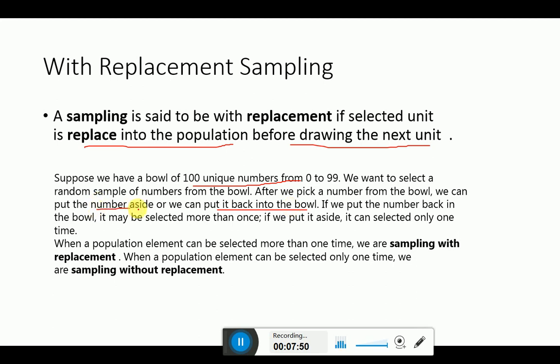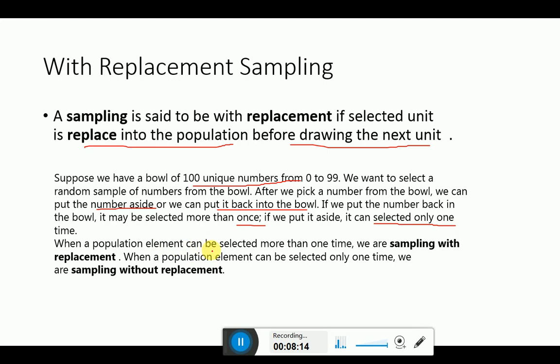And if, for example, the number is put aside and not replaced, that is known as without replacement. If we put the number back into the bowl, it may be selected more than once. And if we put it aside, it can be selected only one time. What can be repeated is with replacement, and what cannot be repeated is without replacement.